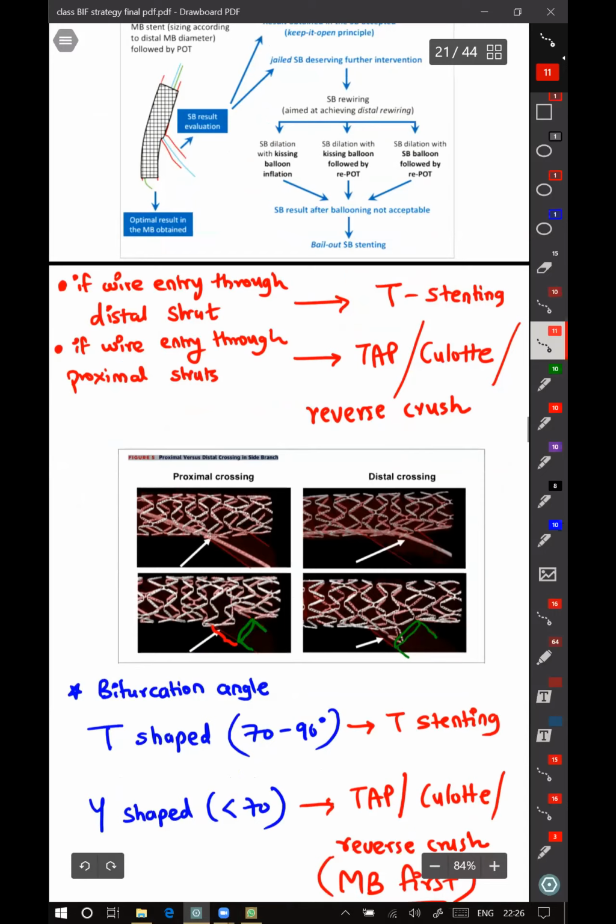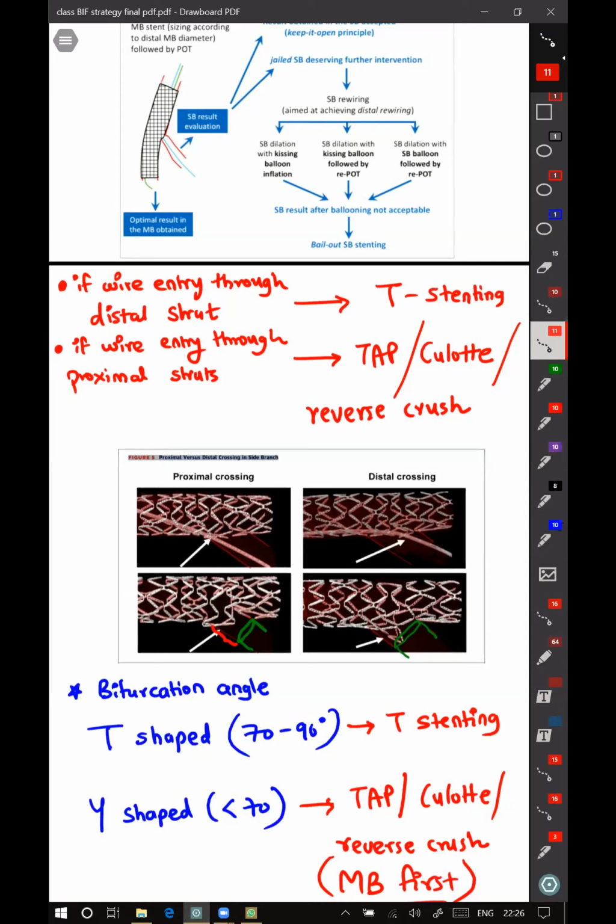To correct this, you have to put the stent inside and then do final kissing inflation so that you plaster all this deformity to the walls. So doing that, you are manipulating the main vessel stent. If you have crossed distally, then you are very safe. You can just do a spot stenting at the ostium of the side branch. So your main vessel is not at all affected if you are doing a T-stenting.